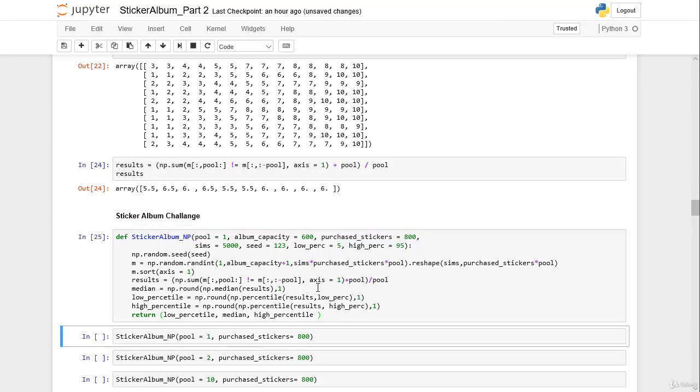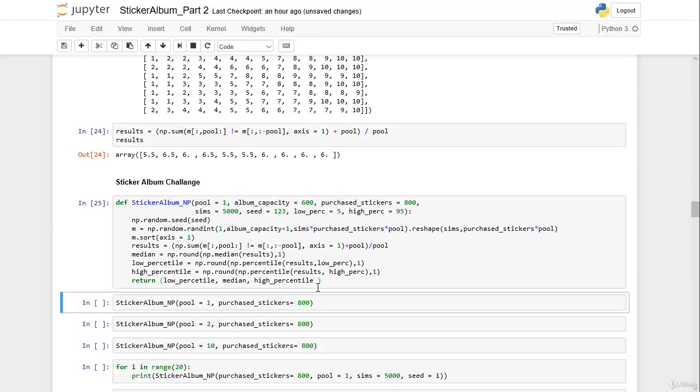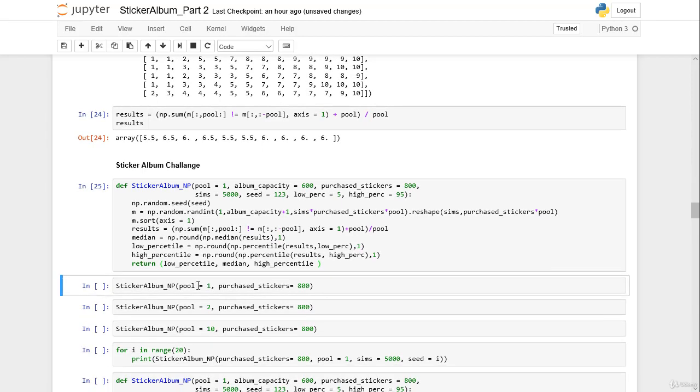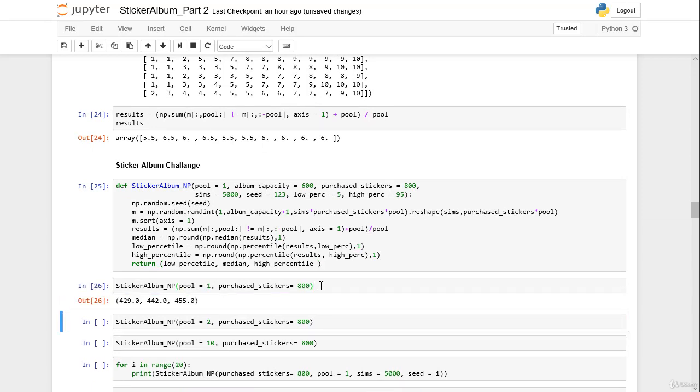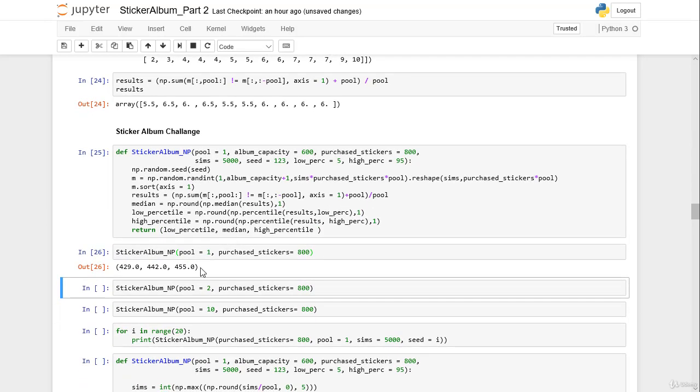And then we can call our new function with the added functionality that we can also simulate the exchange or trading of duplicates. The case we already know is that we have a pool of 1 and the purchase stickers of 800. So we would expect to get here 442 as a median value. Now we can check the impact of having one friend that forms a perfect pool with us.